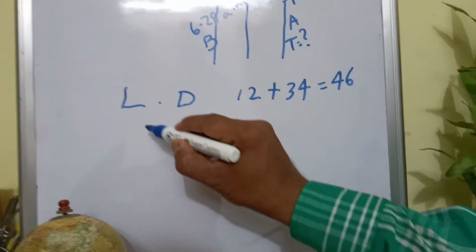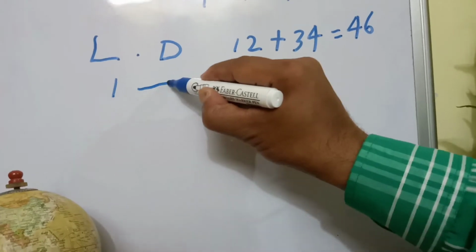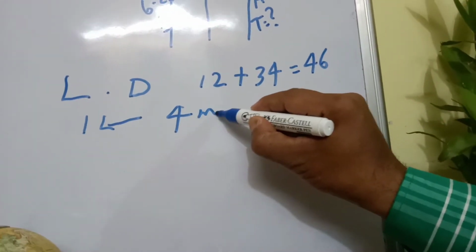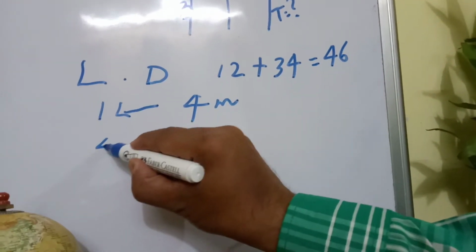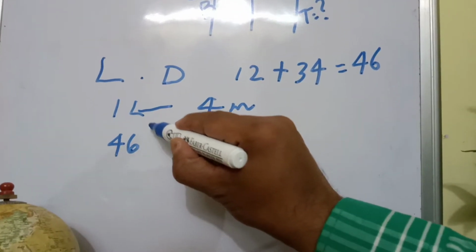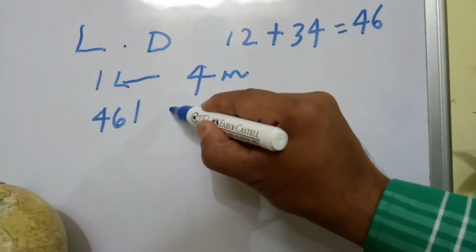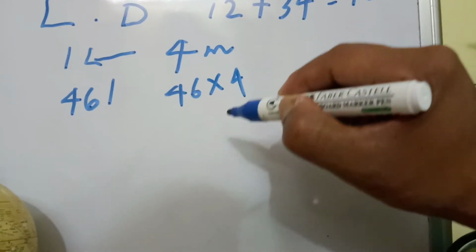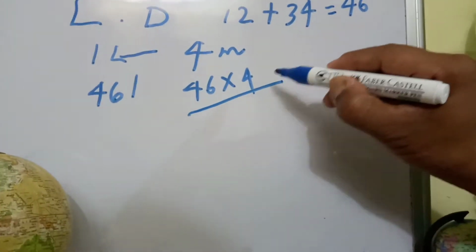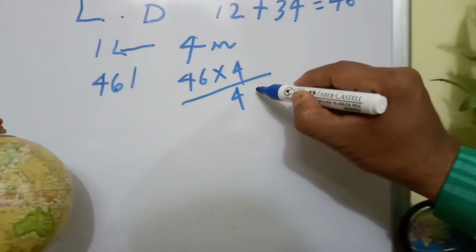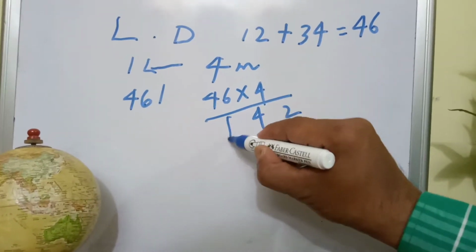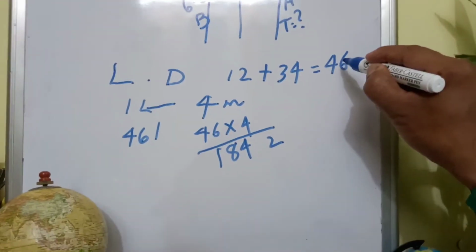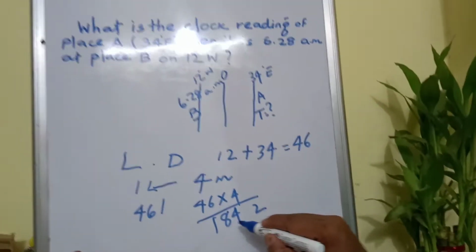And you know Earth covers one longitude in 4 minutes. Therefore 46 longitudes are to be covered in 46 into 4. Clear? Now what do you get? Total 184 minutes. So 46 longitudes are to be covered in 184 minutes.